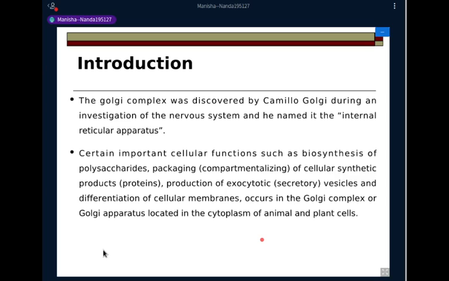So all these things, that is sorting of proteins, different modifications in proteins in terms of their glycosylation, then addition of these address tags.